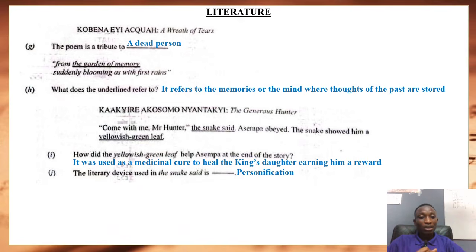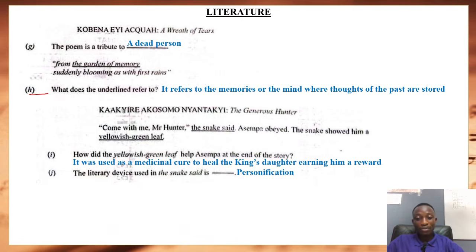So it says the poem is a tribute to who? A dead person. It says, from the garden of memory suddenly blooming as with first rains. So this is a poem being read to the dead person. You've already answered that. And it says, what does the underlined refer to? The underlined is the garden of memory.